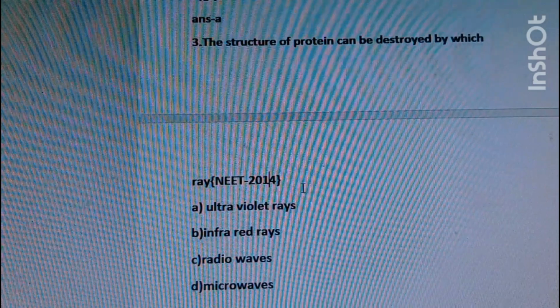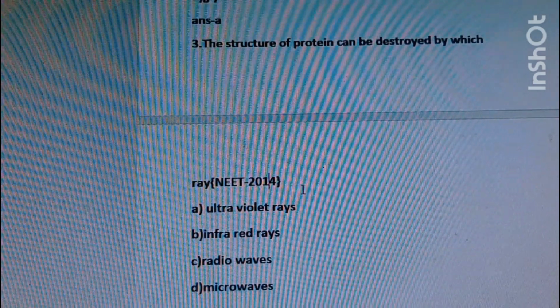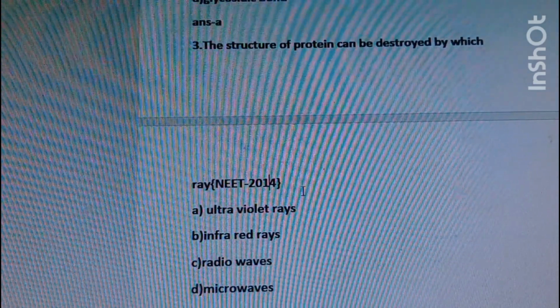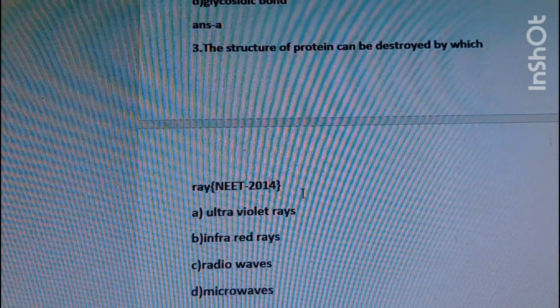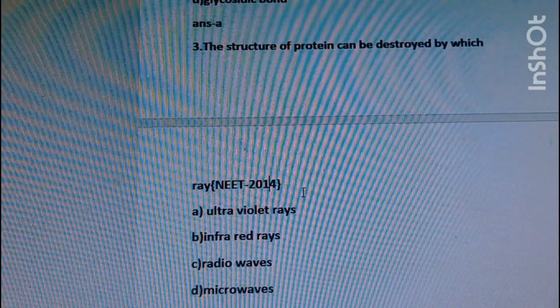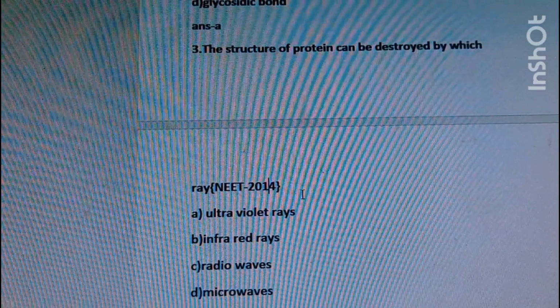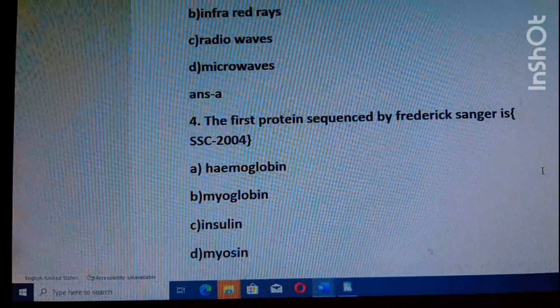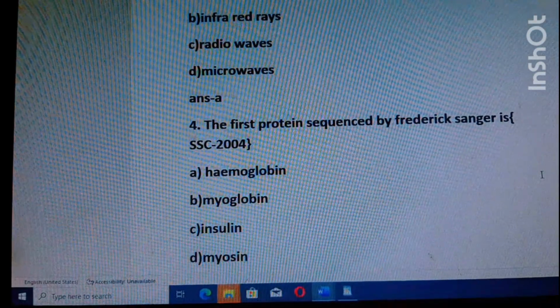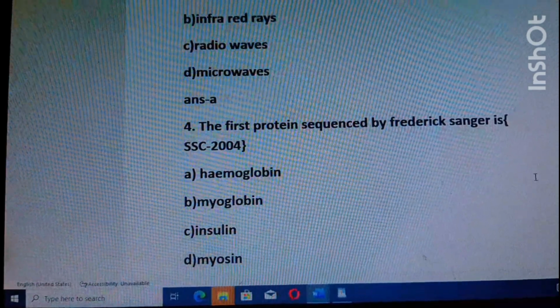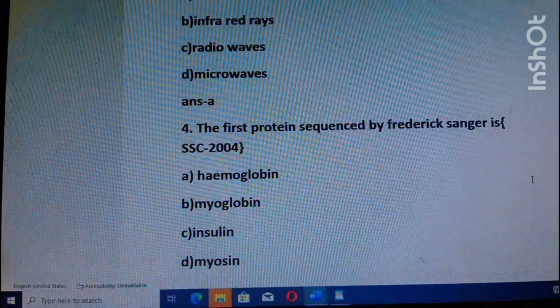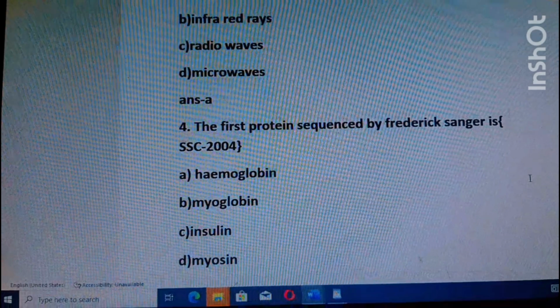The third question is: the structure of protein can be destroyed by which rays? Options are ultraviolet rays, infrared rays, radio waves, microwaves. And the right answer is option A, ultraviolet rays. Fourth question: the first protein sequenced by Frederick Sanger is? Options are hemoglobin, myoglobin, insulin, myosin. The right answer is insulin.